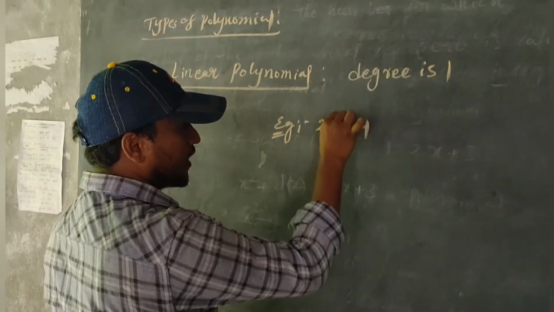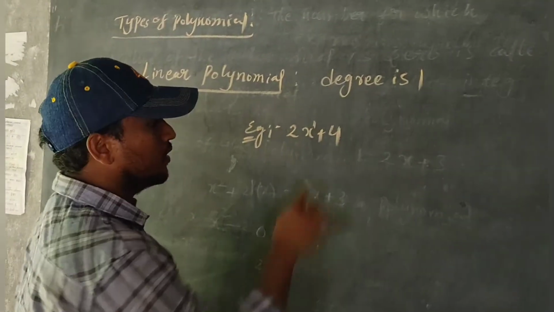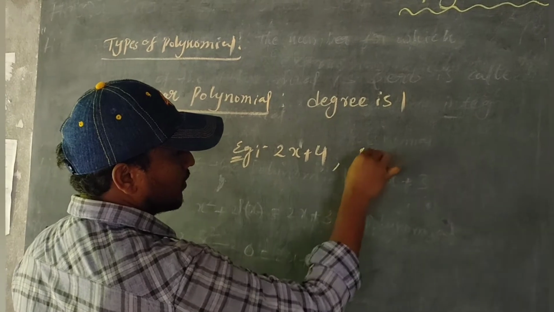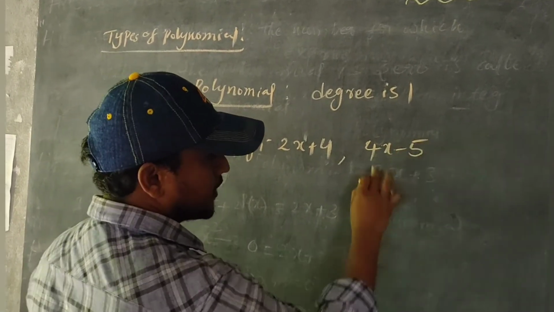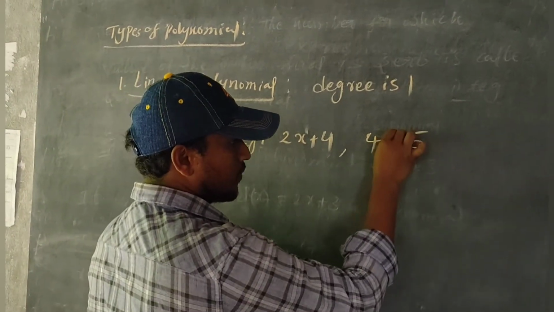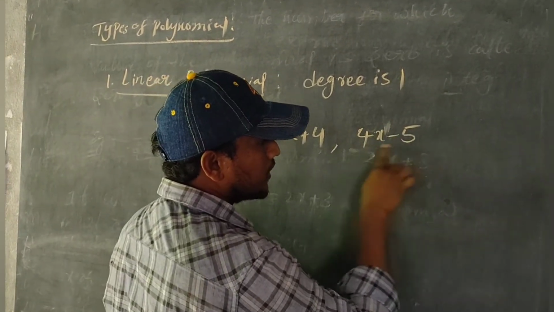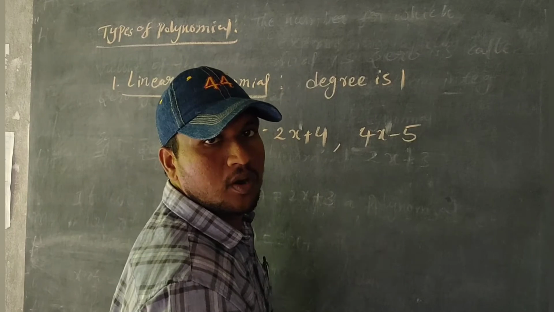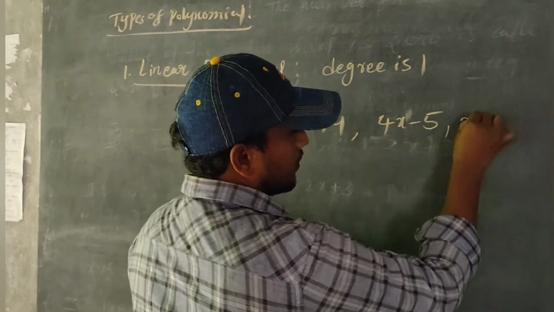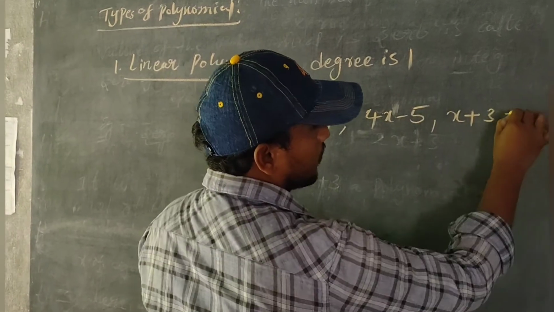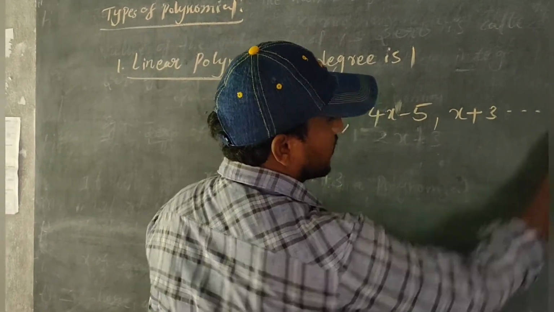What is the degree? Here it is power 1, so it is a linear polynomial. Another example, 4x minus 5 is a linear polynomial. The highest power of the variable is 1. And x plus 3 is also a linear polynomial, and so on.